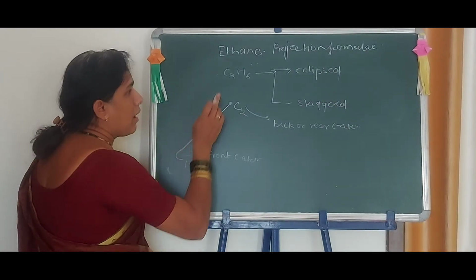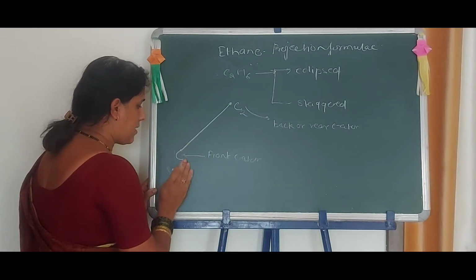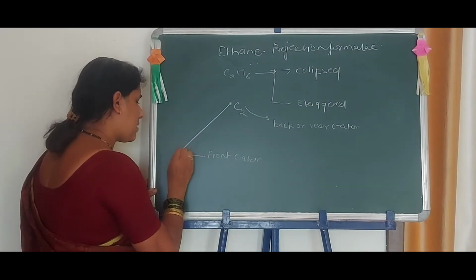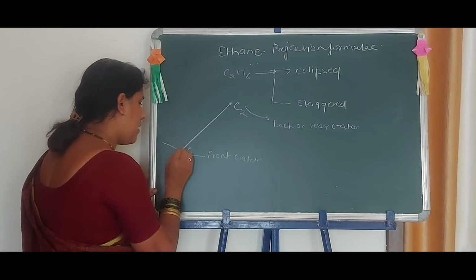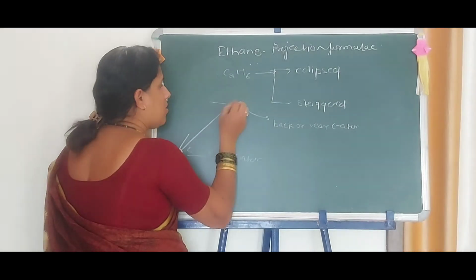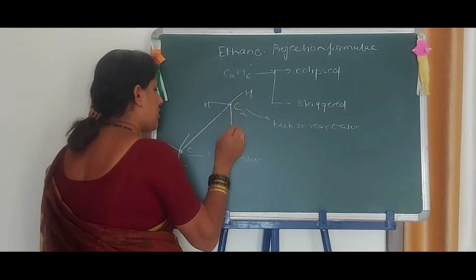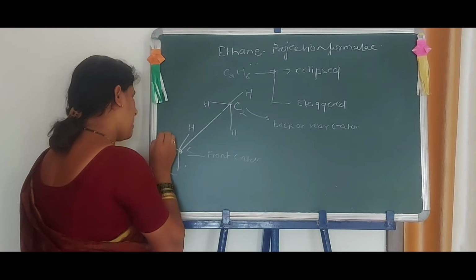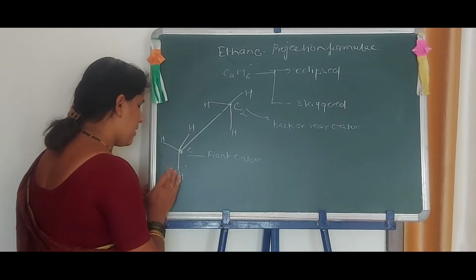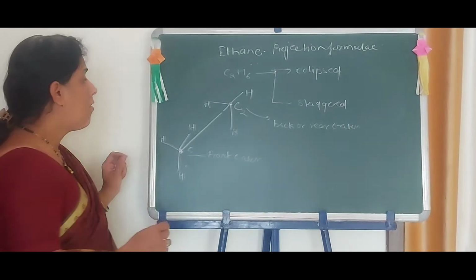Now, according to the eclipsed structure, the bonds are like this. Suppose this is C here, with a Y letter here and also a Y letter here, with H, H, H, H, H and H. Now this structure is called fully eclipsed.